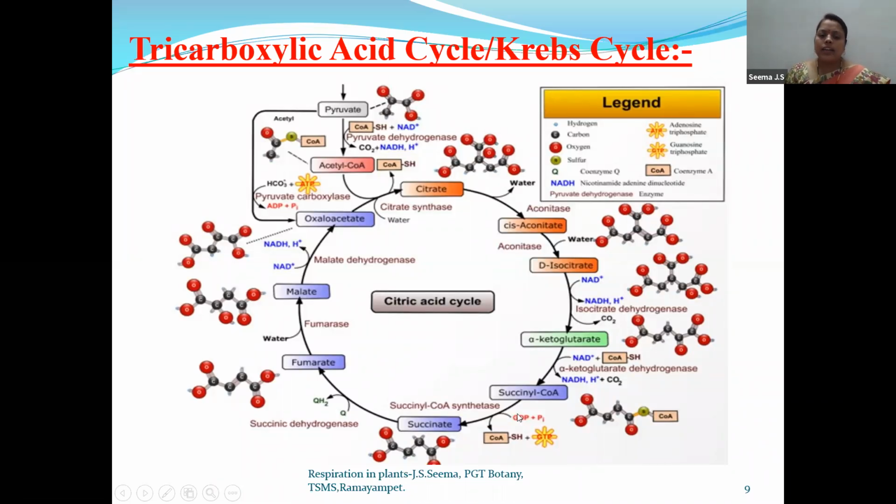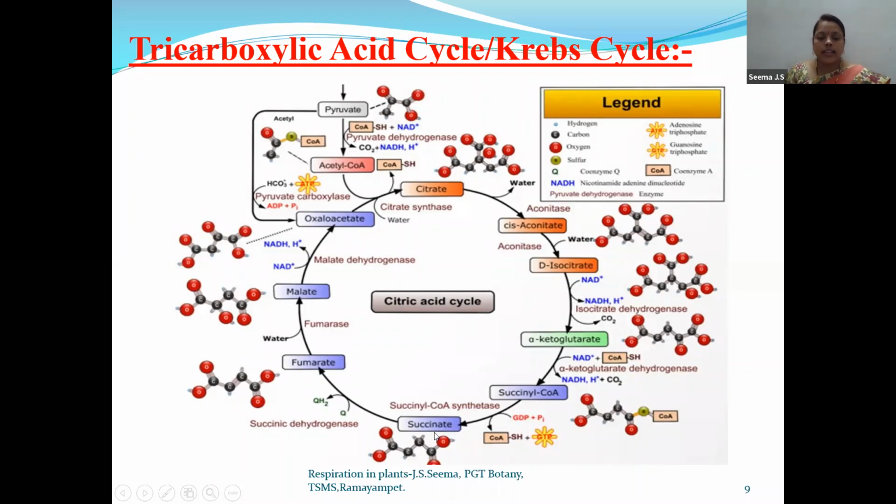Nothing but in a cleavage step, some amount of energy is released and that is accepted by GDP, the full form being guanosine diphosphate. This guanosine diphosphate will get converted to GTP, that is guanosine triphosphate, and the coenzyme A is also released out. So this succinyl coenzyme A undergoes the cleavage process, gives out readily available GTP and gets converted to succinate.